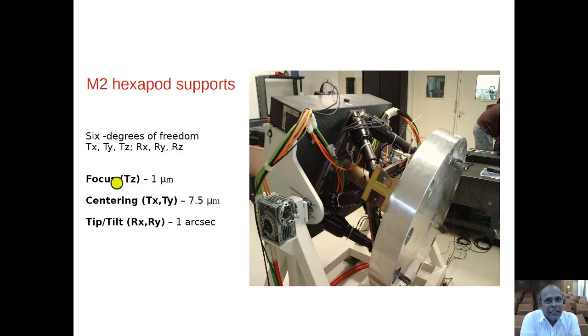In translation, by moving the secondary mirror in the Z direction, you can adjust the focus on celestial sources, with an accuracy of 1 micron. So you can see these are very precise devices. Centering of the secondary mirror can be done with an accuracy of 7.5 micron, and tip tilt is doable with an accuracy of 1 arc second.